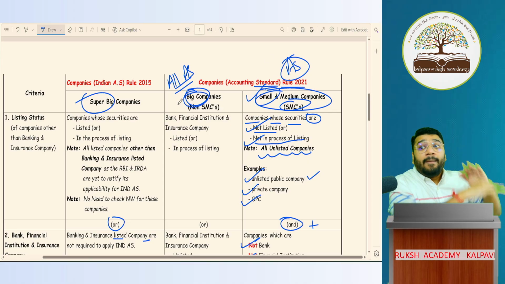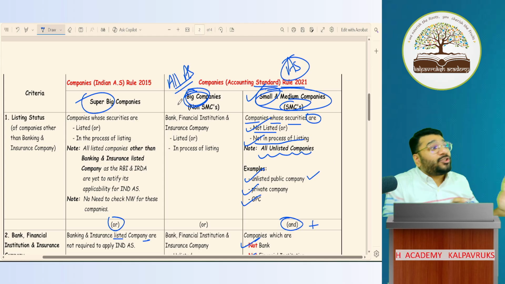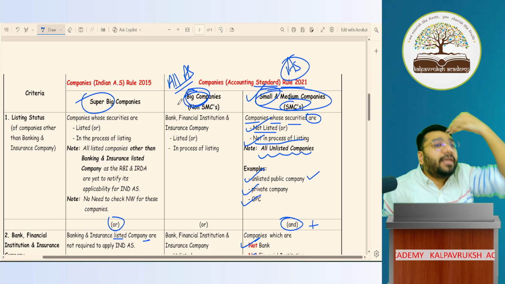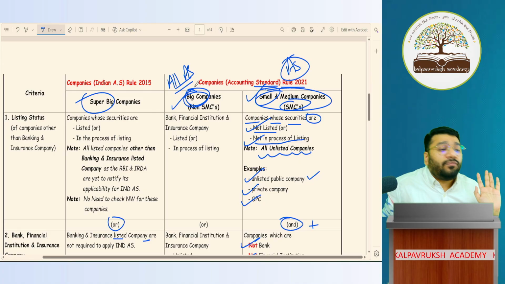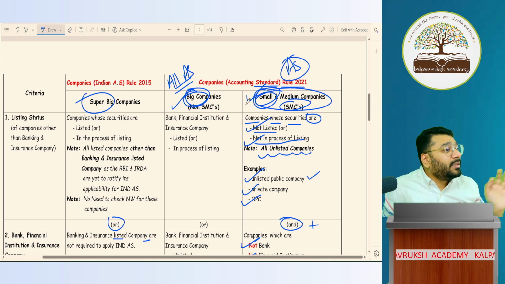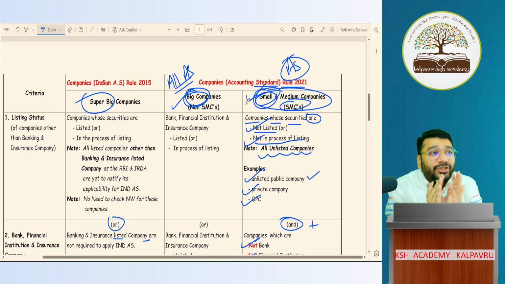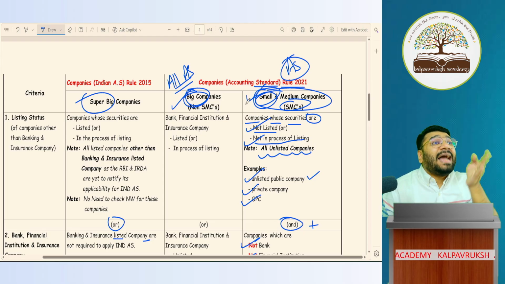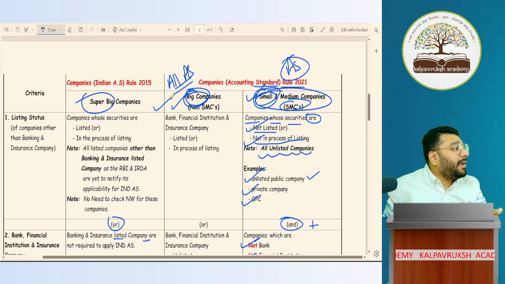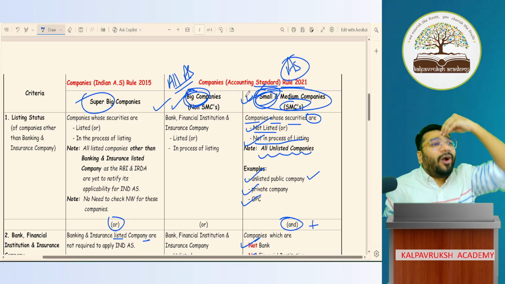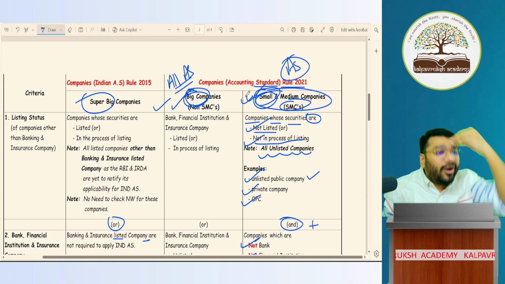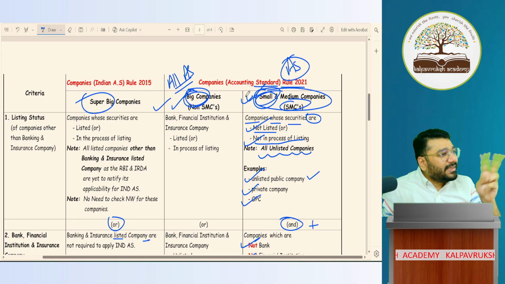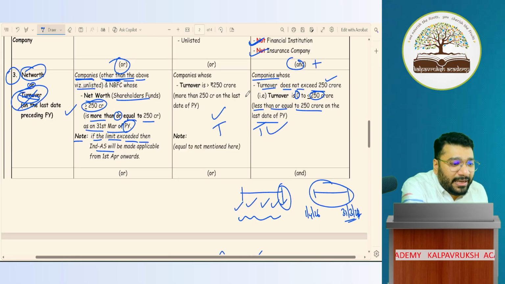So big company, big brother, every AS he has to follow. Whatever is applicable, everything he has to follow. Every single minute point, the big company has to follow. But for the younger brother, small and medium company, we have some relaxations. For example, cash flow statement, big company will prepare. Small company, cash flow statement not required. AS3 talks about cash flow statement, not required. That is the difference. Okay? So coming back to the main point.